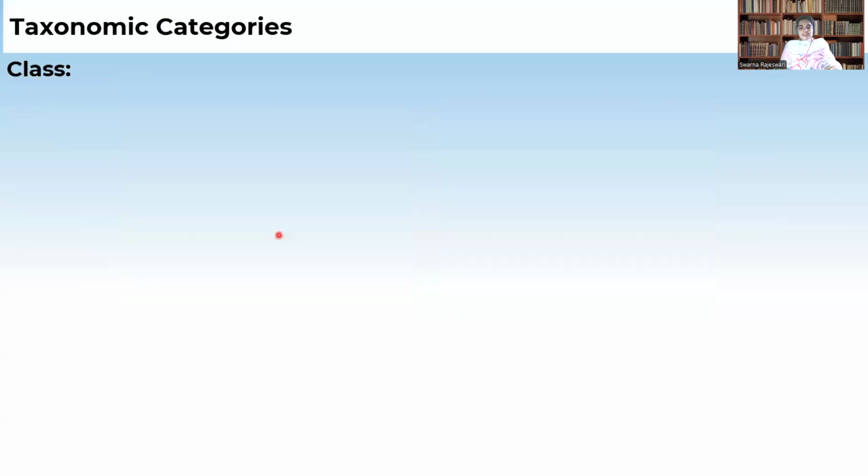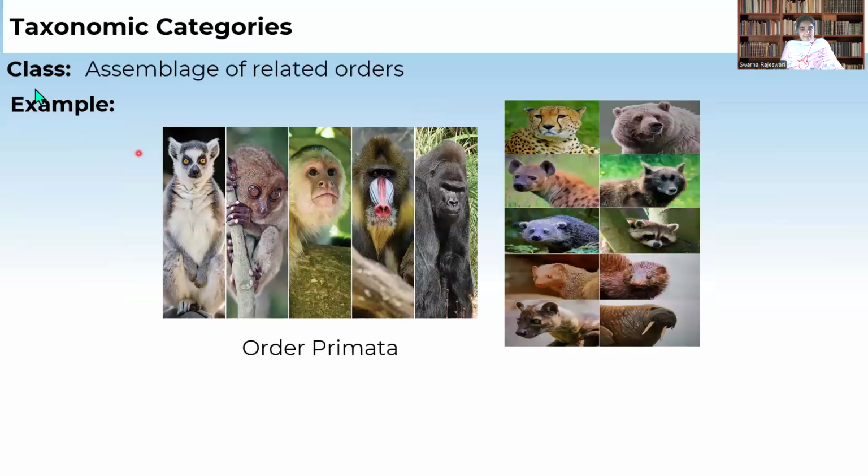Now coming to what is order. Sorry, we have studied about order. So what is class? An assemblage of related orders, or the animals in the orders which have similar characteristics, come under one class. For example, when we see primates, this is an assemblage of different orders. When we see order Carnivora, it includes different families.